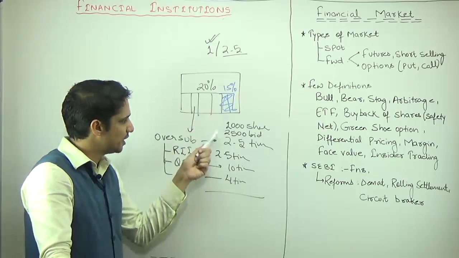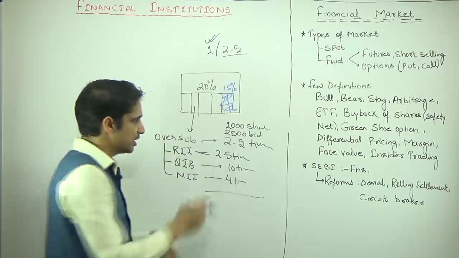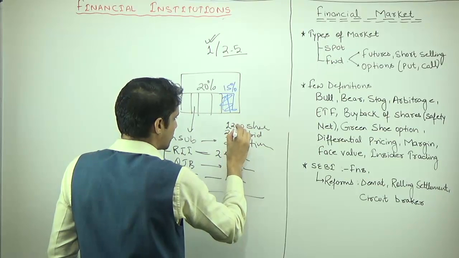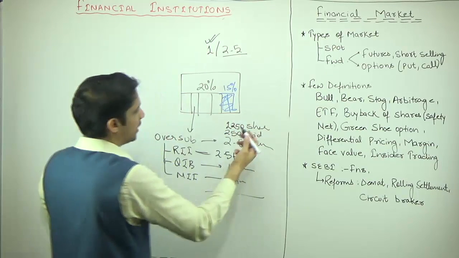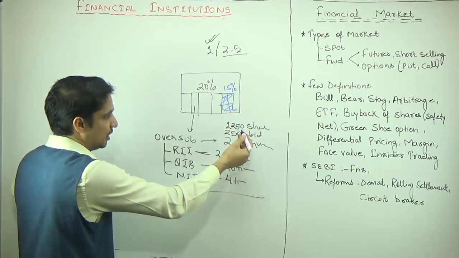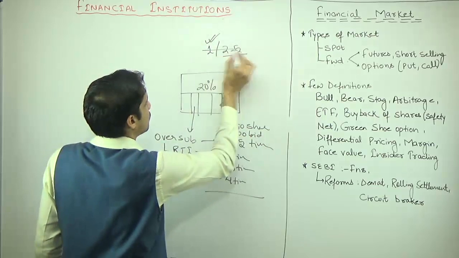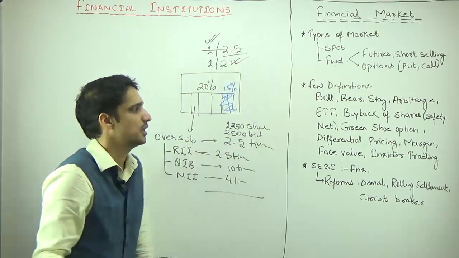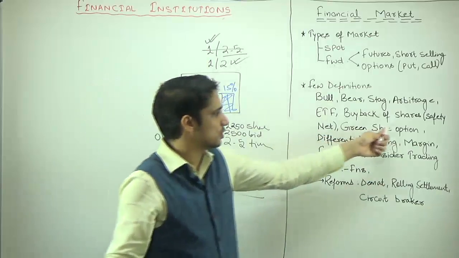If the company dilutes a few more shares, the extra 15% will make the total number of shares 1250. So now rather than 1 out of 2.5, 1 out of 2 will get the shares. So this is known as the green shoe option.